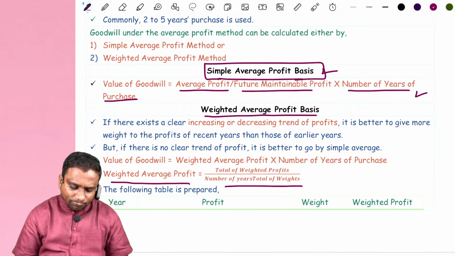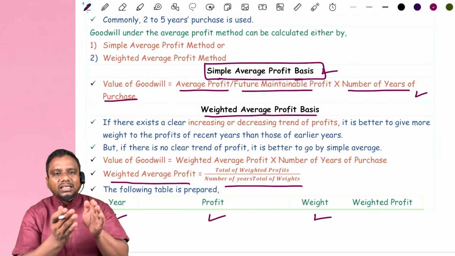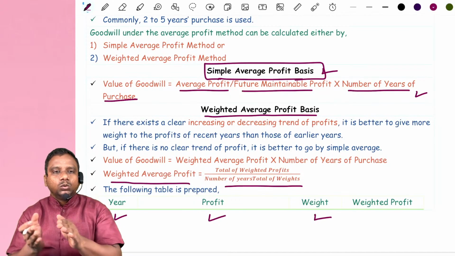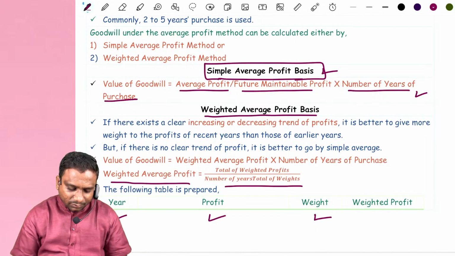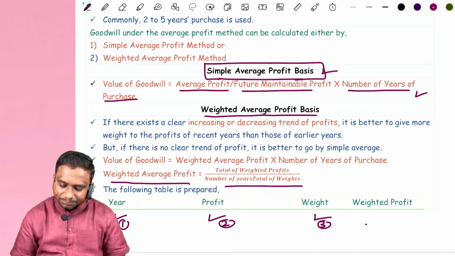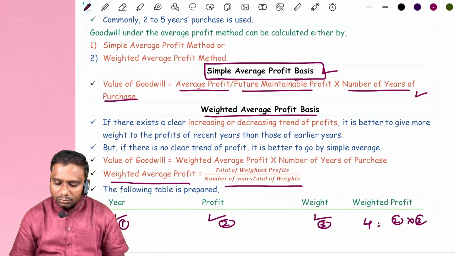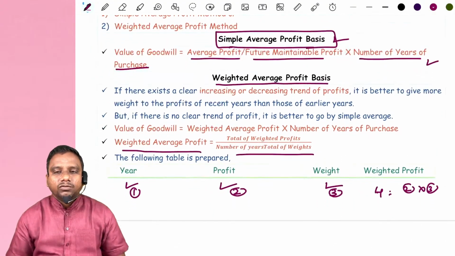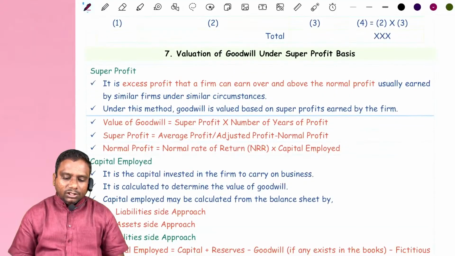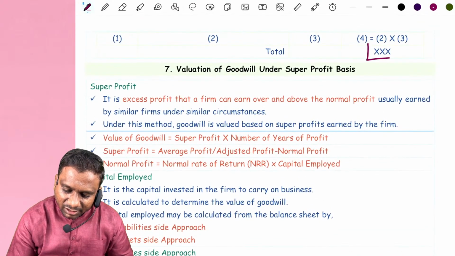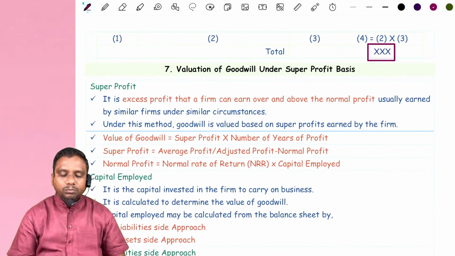Okay, now look at the following table prepared. Here: year, profit, weight. Weight is assigned from 1, 2, 3, 4, like that, consecutive numbers. And weighted profit. Then how do we get weighted profit? Profit 2 into weight 3. Clear? Now, this weighted profit total is taken for valuation of goodwill purpose.